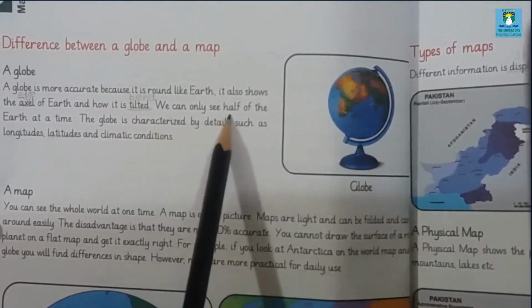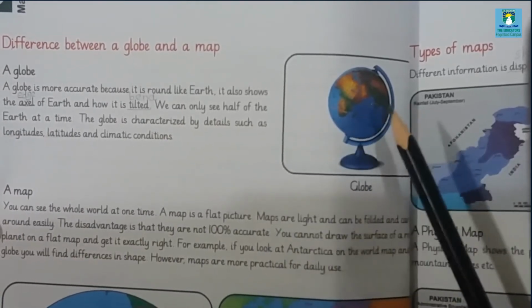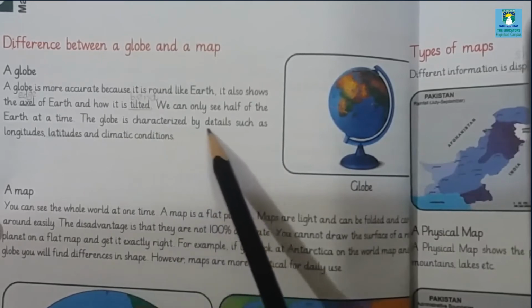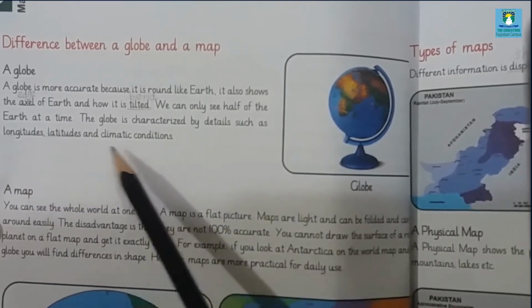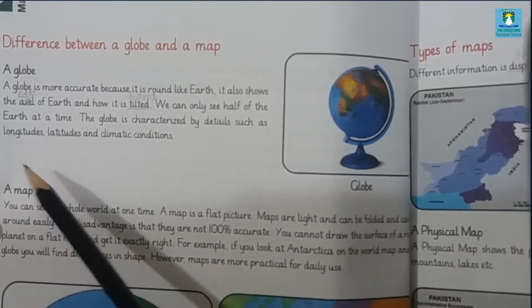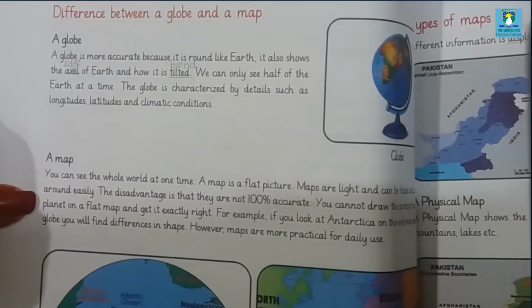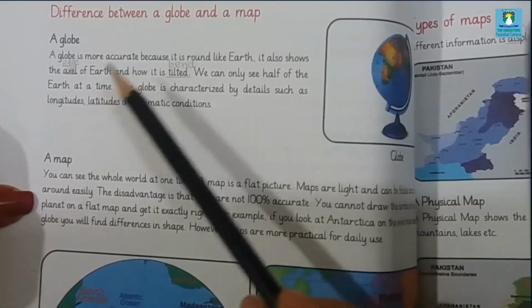We can only see half of the earth at a time. For example, half of the earth is here and the other half is at the back side. The globe is characterized by details such as longitude, latitude, and climatic conditions. Longitude gives us information from east to west, and latitude gives information from north to south, and climatic conditions are weather or season conditions. These are the features of a globe.